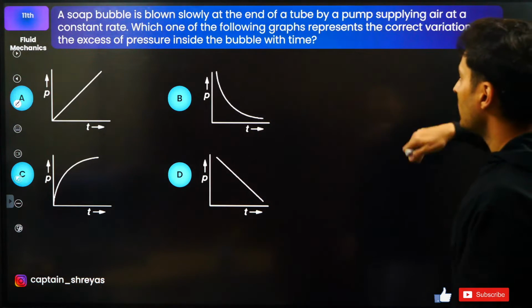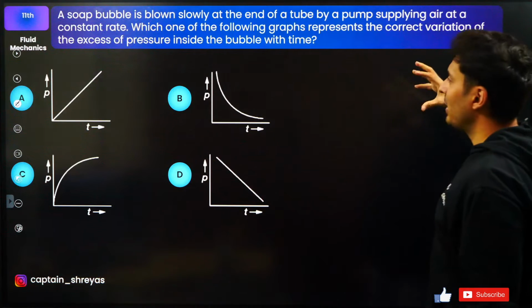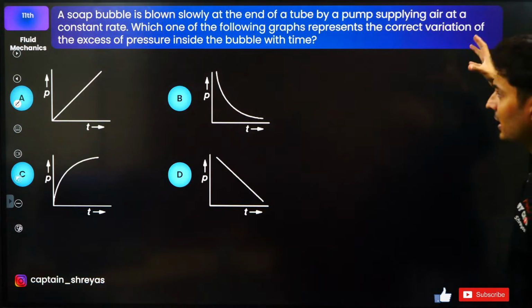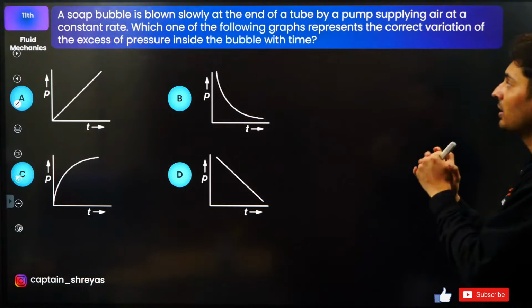A soap bubble is blown slowly at the end of a tube by a pump by supplying air. Which of the following graphs represents the correct change in the excess pressure in the bubble with time?